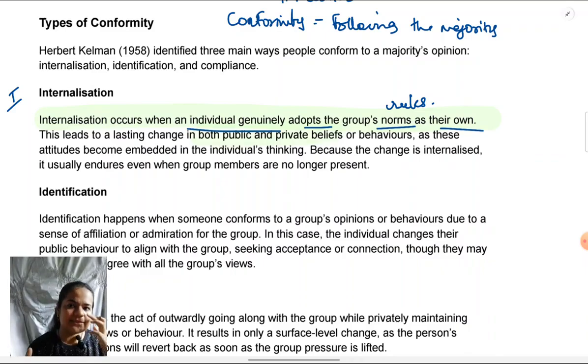When you internalize behavior, your public behavior, what you show on the outside, and your private opinion, what you think on the inside, even when no one else is present, when only you know your thinking, have both changed. So genuinely, inside, you now think being vegan is correct, and on the outside you eat only vegan food. Because the change is internalized, it's going to be enduring and long lasting.